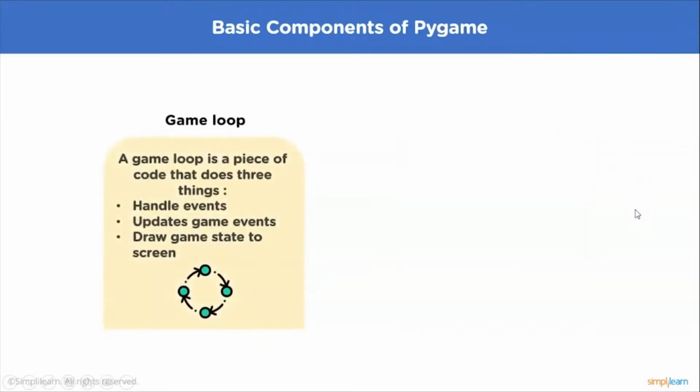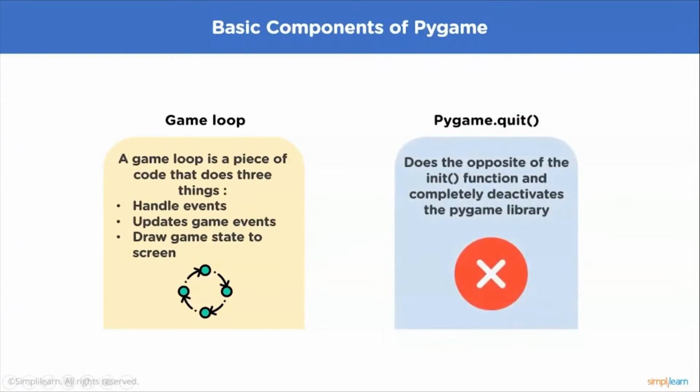The next concept is the game loop. The game loop is a piece of code that does three things. It will handle events, update game events, and draw game state to the screen. The game loop will basically run until a condition is met or until the game ends.